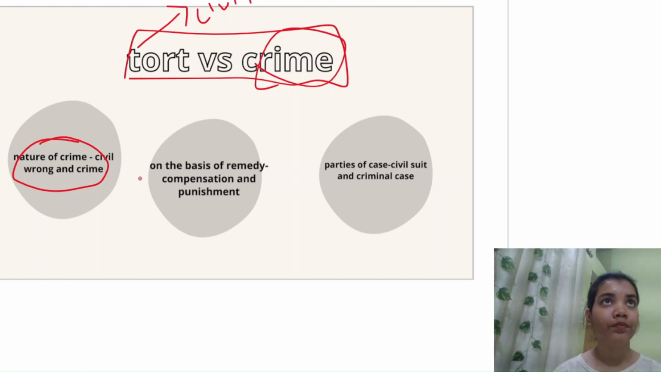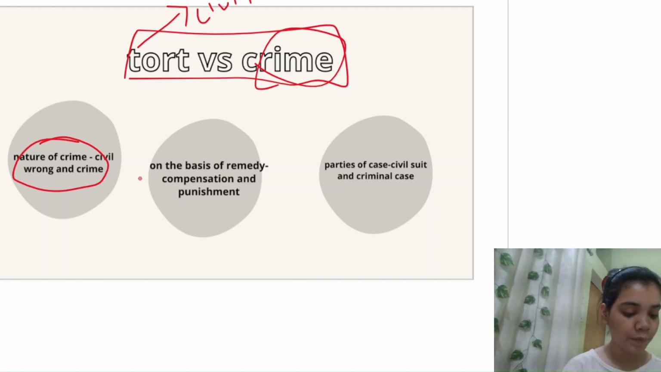Like, okay, so there's a tort called. Just give me a second. I need to remember my example.